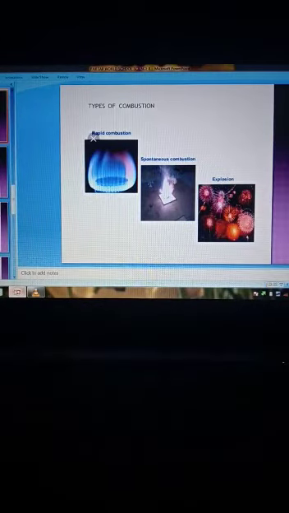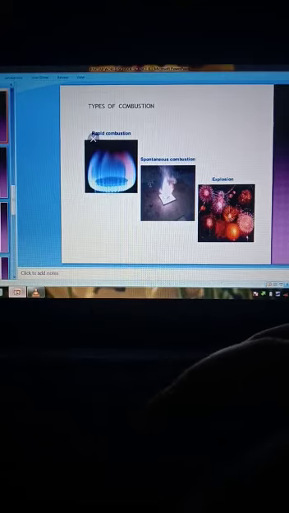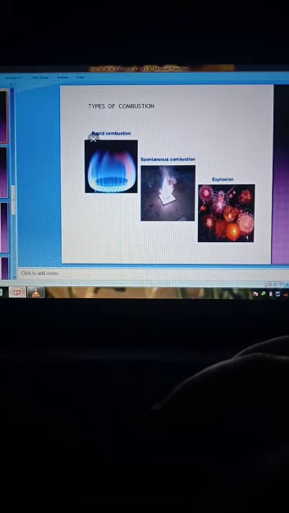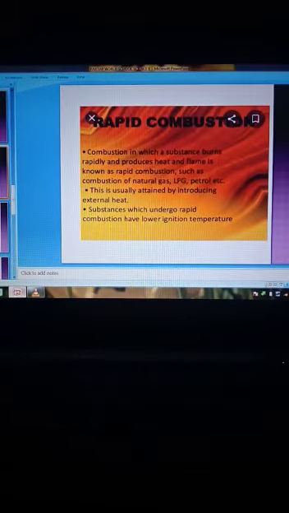So, let us again study about these types of combustion theoretically. Rapid combustion. As we have seen, in rapid combustion, substance burns rapidly and produces heat and flame. Example, combustion of natural gas, LPG, etc. And this is usually attained by introducing external heat. Substances which undergo rapid combustion have lower ignition temperature.